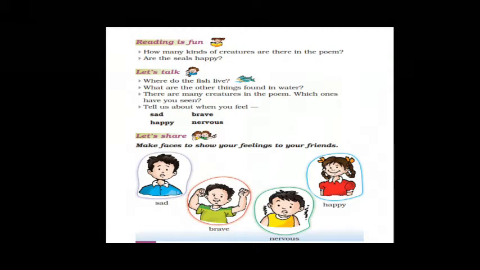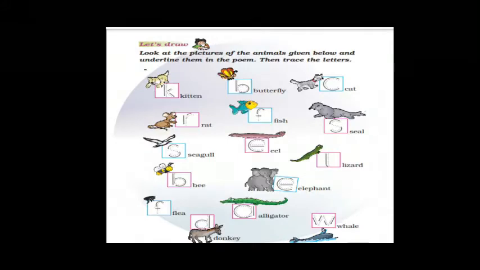Tell us about when you feel. There are 4 emotions given: sad, happy, brave, nervous. When you feel sad, when your mom doesn't give you anything, you will feel sad, correct? Brave, when you do something great, that time you will feel brave. Nervous, like if you have not completed the homework, you will feel nervous. Happy means when you get a new dress, that time you will feel very happy, right?